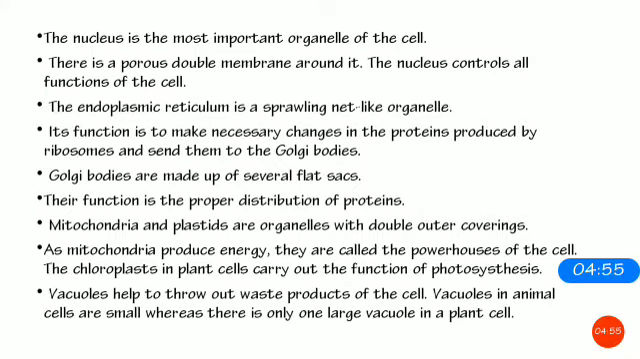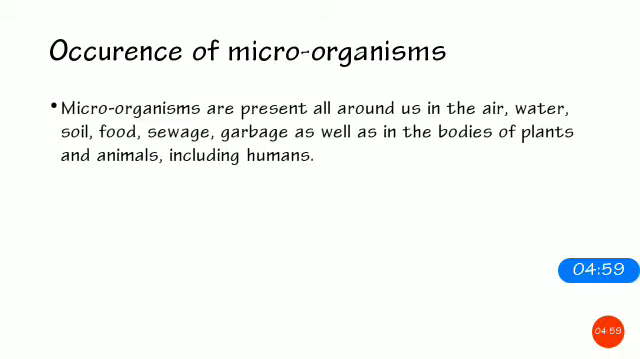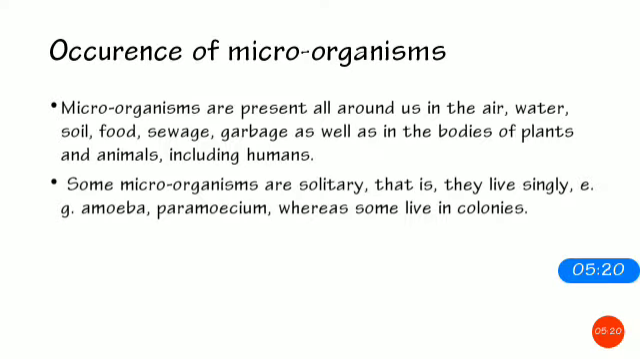All right, now we have occurrence of microorganisms. So microorganisms are present all around us in the air, water, soil, food, sewage, garbage, as well as in the bodies of plants and animals, including humans. Microorganisms matlab छोटे छोटे organisms, right? Very small, some are so small that we cannot even see them with our naked eye, right? But they are present all around us. Some microorganisms are solitary, वो अकेले रहते हैं. They live singly. Example is amoeba, paramecium, whereas some live in colonies.